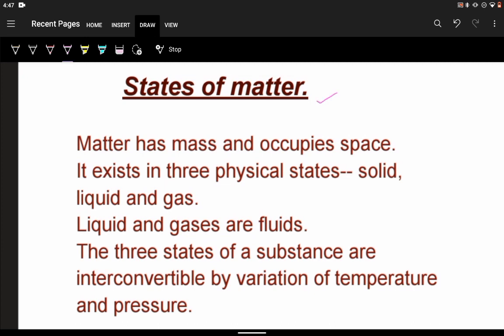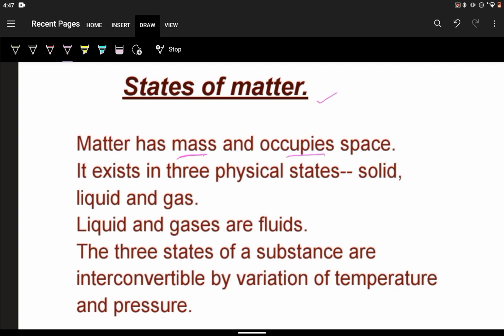Now see, first of all we have to find out what is a matter. Anything around us which has mass and can occupy some space is called matter. So it should have some mass and definitely it should occupy some space. Then it is matter.